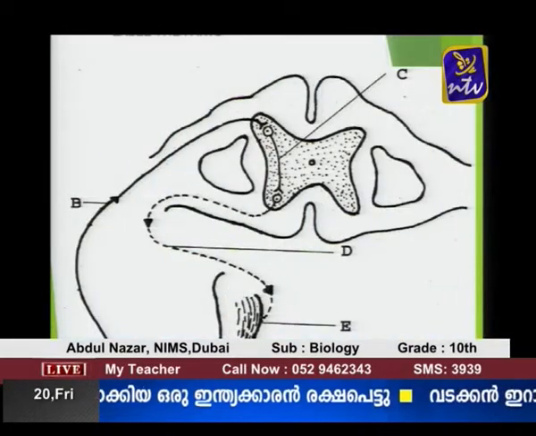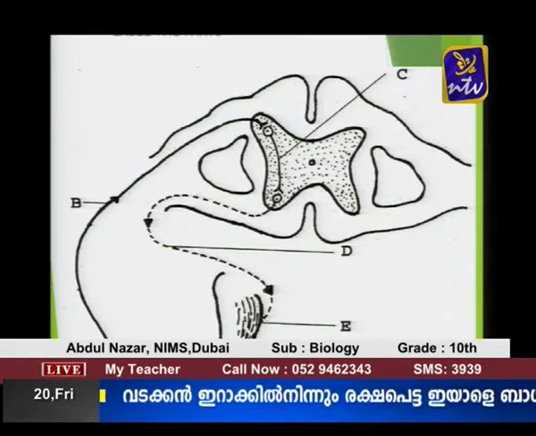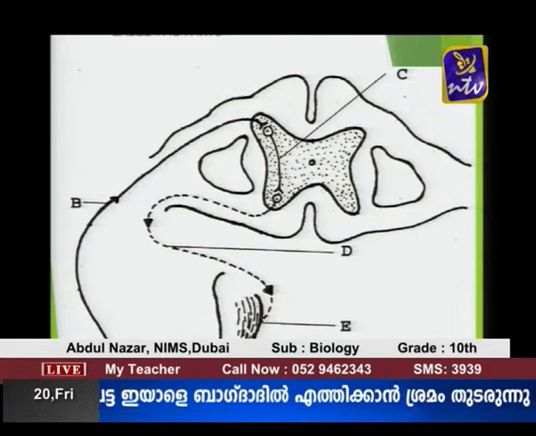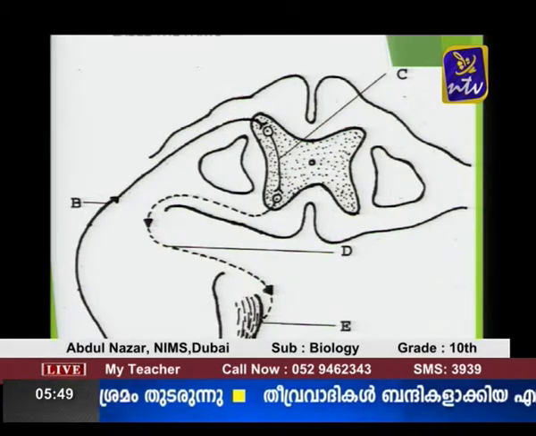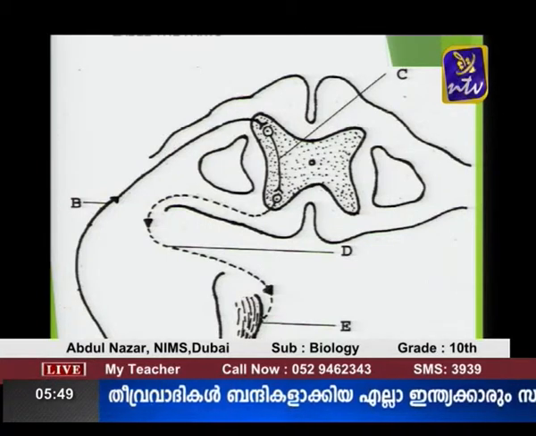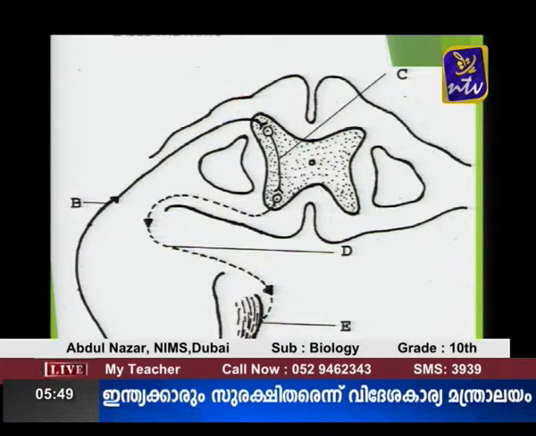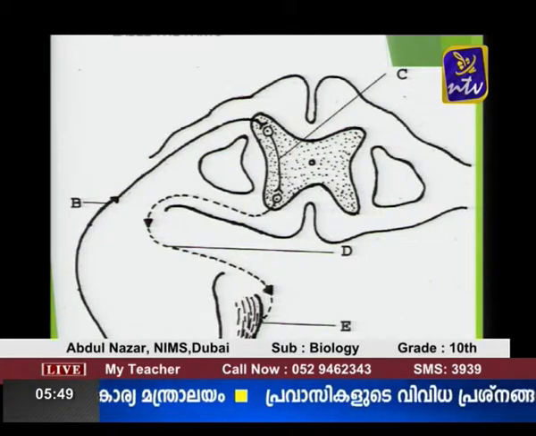the information received by the receptor is carried by a sensory nerve. So B is sensory nerve, and this is carried to the spinal cord, where there is a connection between the sensory neuron and the motor neuron, and this connection is called interneuron. C is interneuron.